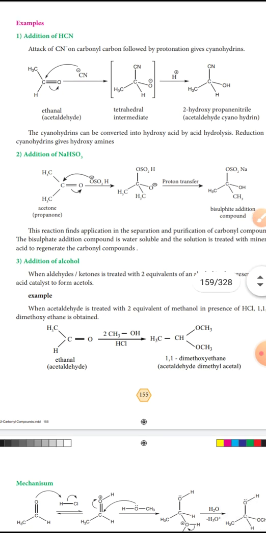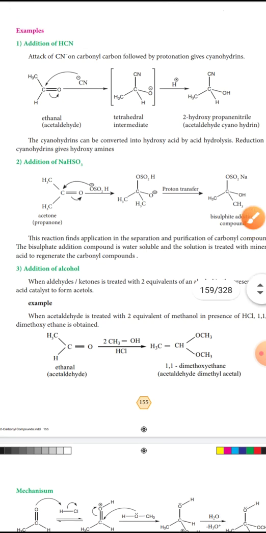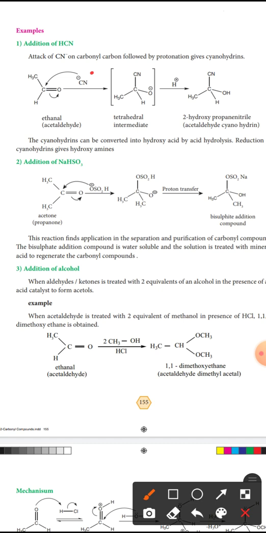The nucleophile CN attacks, because carbon is positive. So that oxygen has a negative charge; oxygen valency is 2 but it has only one bond, so it is an intermediate compound. Then protonation with H plus: oxygen attracts the hydrogen ion and forms 2-hydroxypropanenitrile. CN is there, that is nitrile.